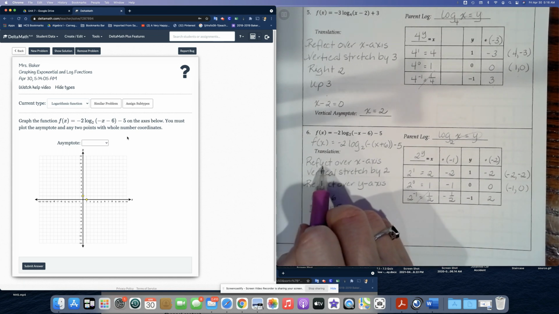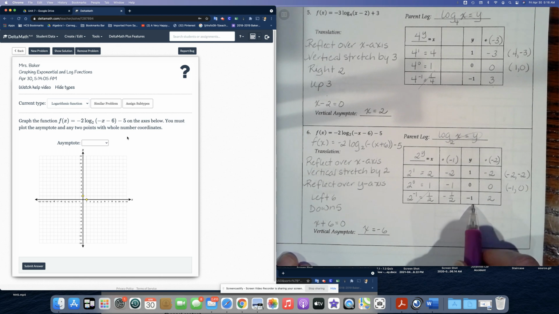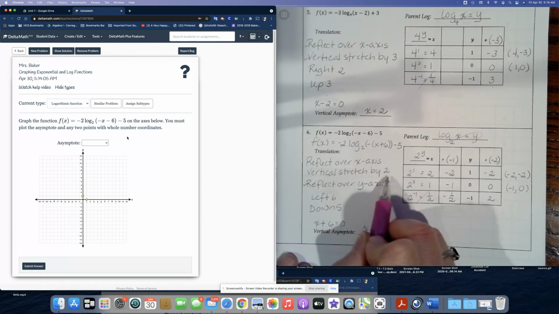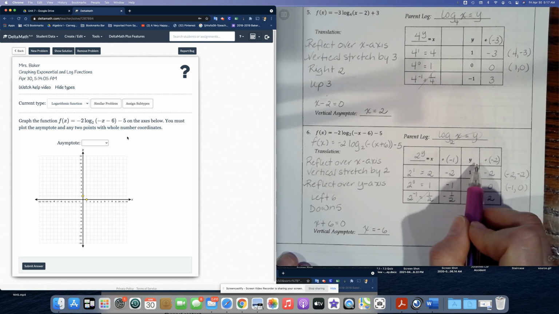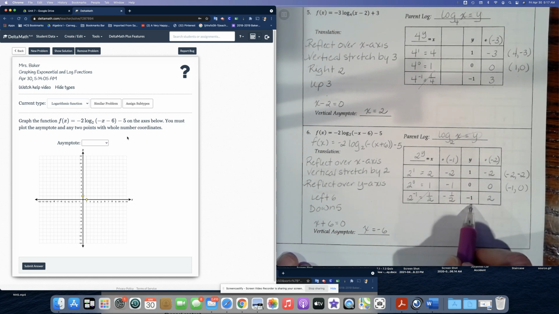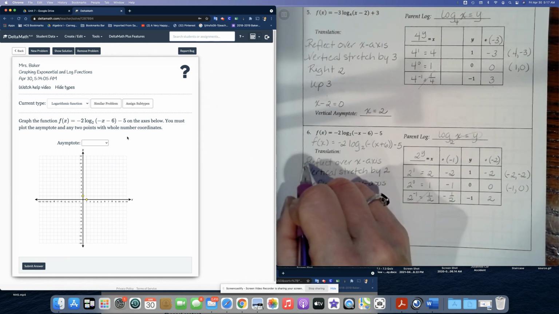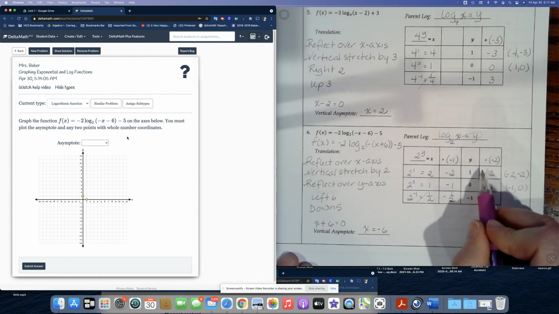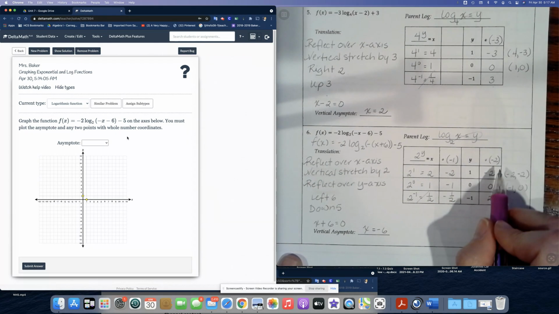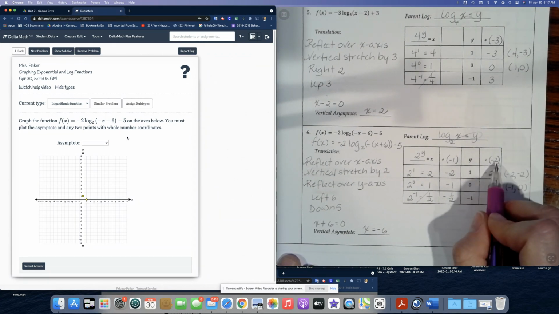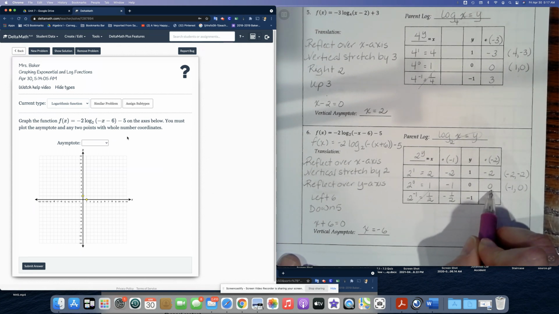Now, we also said we're going to reflect over the x-axis. So that means we have to multiply the y values by -1. And we're going to do a vertical stretch by 2, so we need to multiply our y values by 2 as well. So let's do that at the same time by multiplying each of our y values by -2. So 1 times -2 is -2. 0 times -2 is just 0.